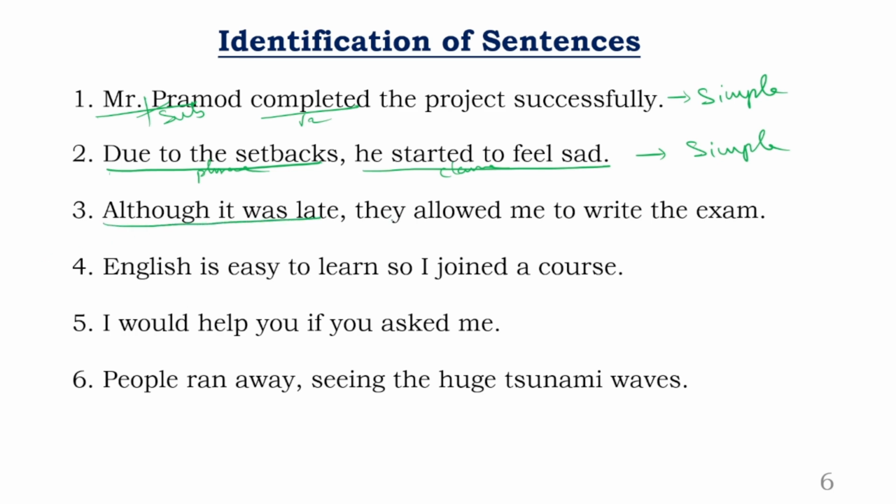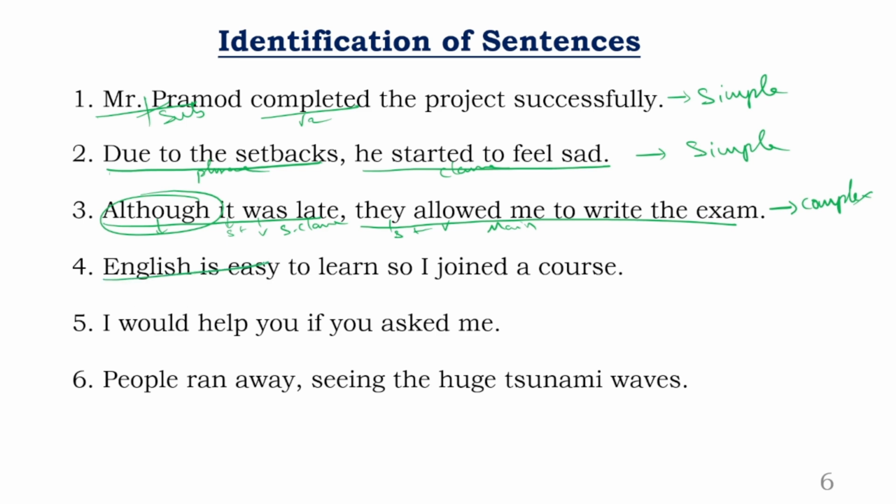Coming to the next one. Although it was late, they allowed me to write the exam. Although it is what here? Subject. Was is a verb combination, that is a clause. They is a subject, allowed is a verb, that is also a clause. But remember, there is a conjunction in the beginning. What is the conjunction? Although it was late, is it completed? No, right? So this part is a subordinating clause, and the second part is obviously the main clause. So when there is a subordinating clause and a main clause, the sentence becomes what? That becomes a complex sentence.